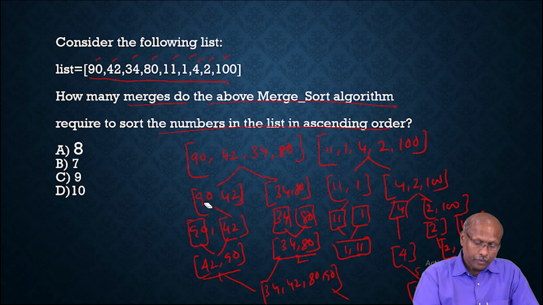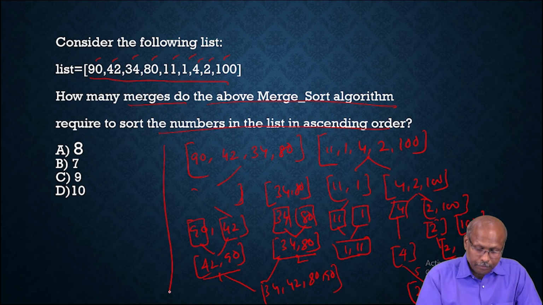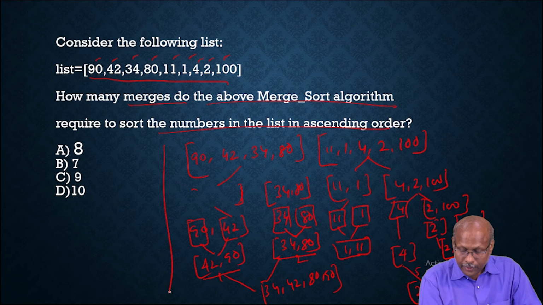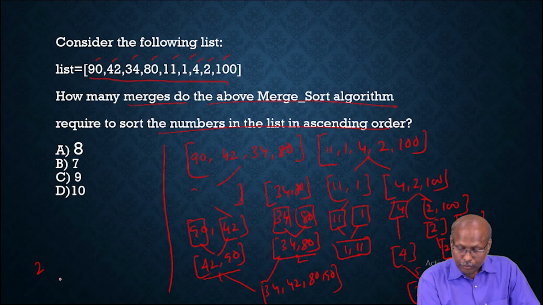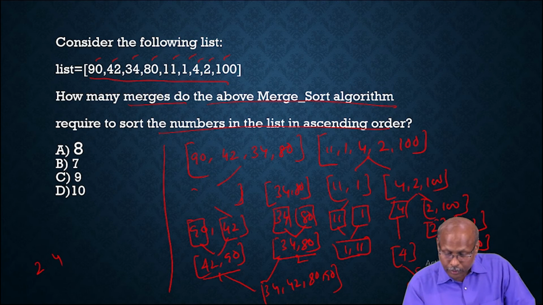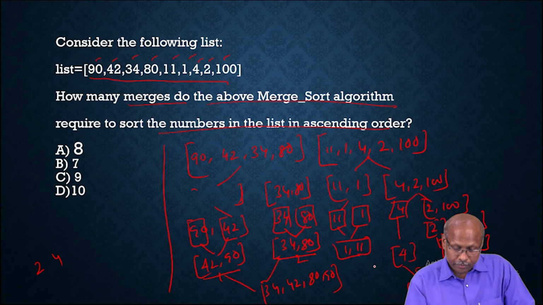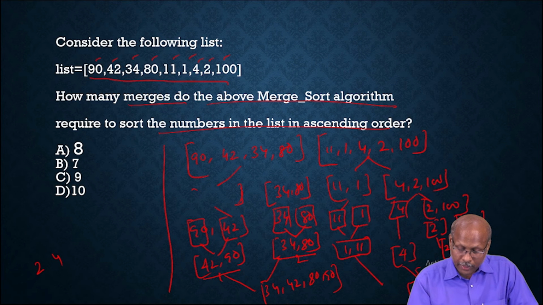Now if you merge again, finally 2, 4, and here also 11 and 1. Because this belongs to this parent, you have to merge again.